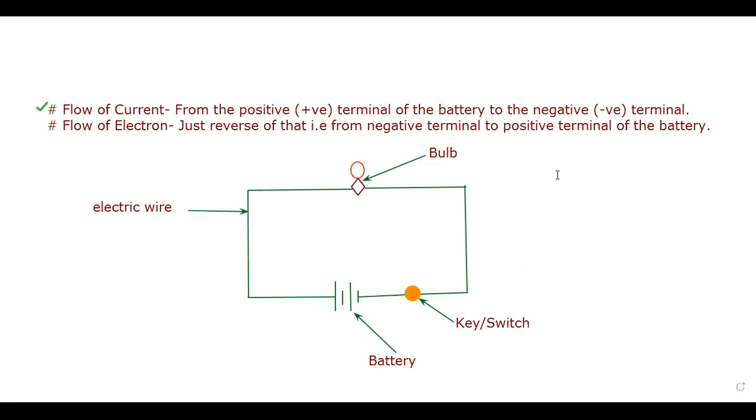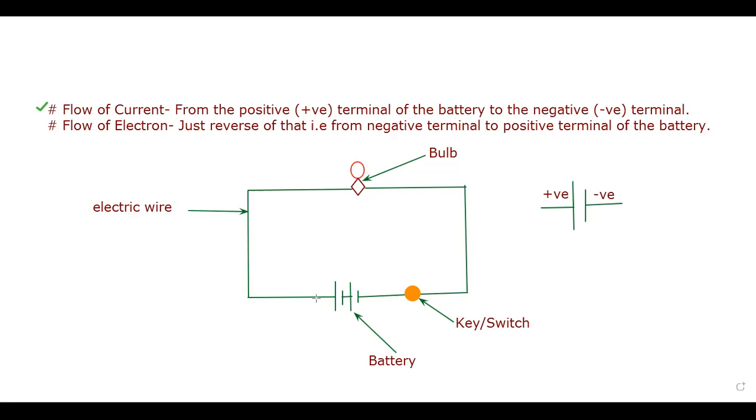In a battery, there are two terminals. One is broader, another is smaller, and they are connected like this. So this will be the positive one, as well as this will be the negative end. These batteries are interconnected, as can be seen in the diagram.